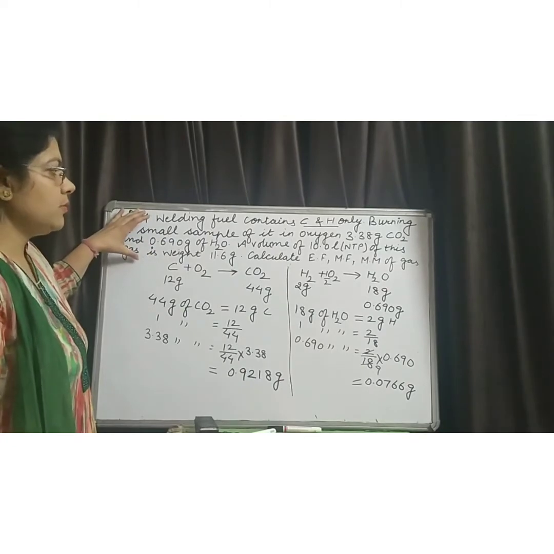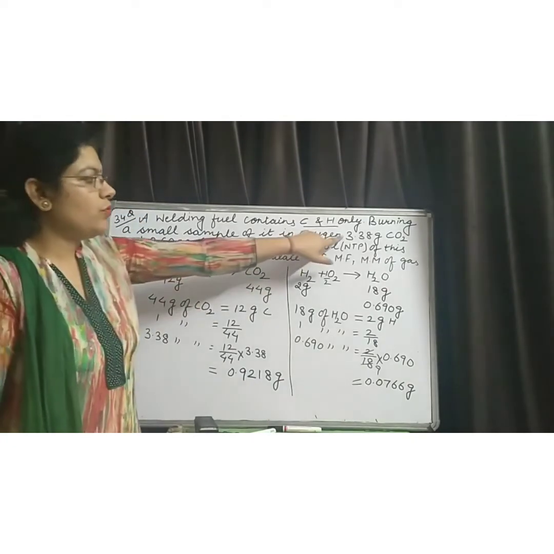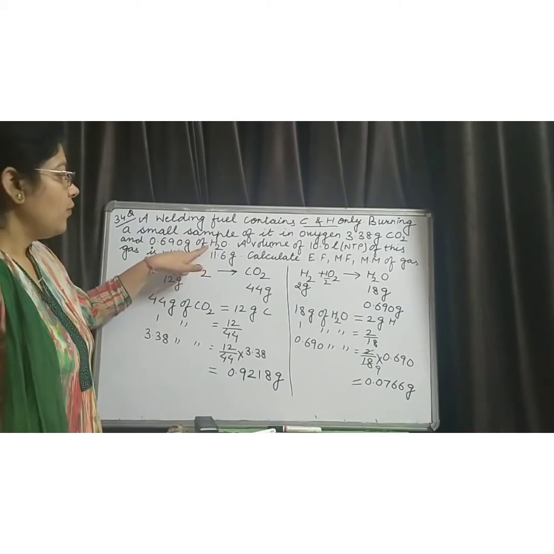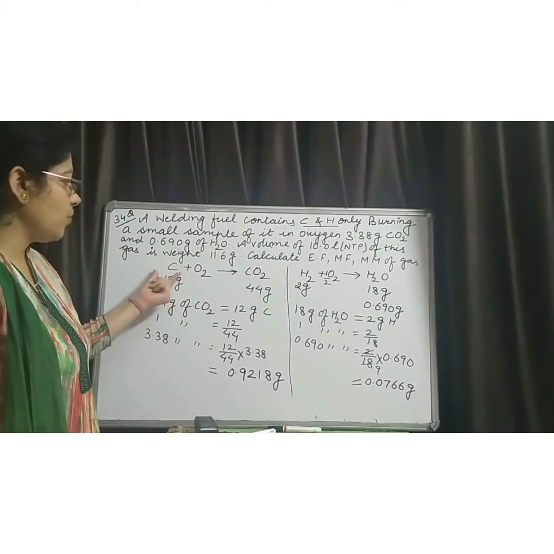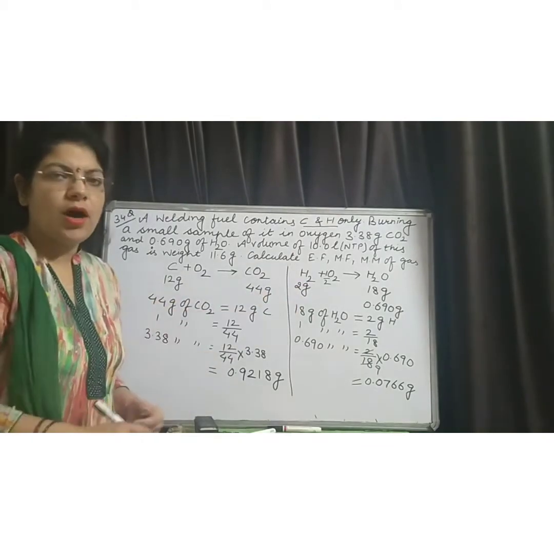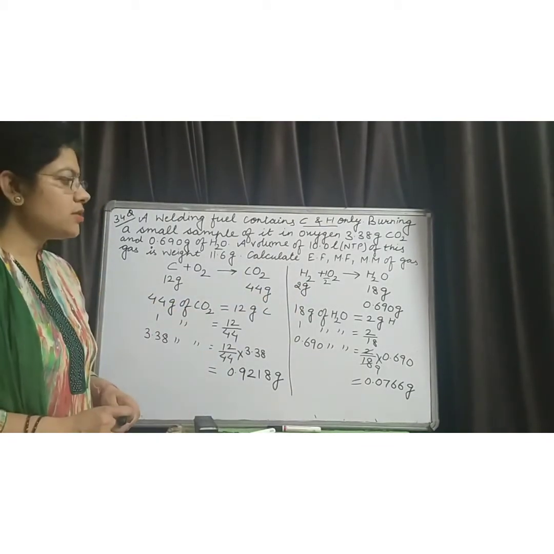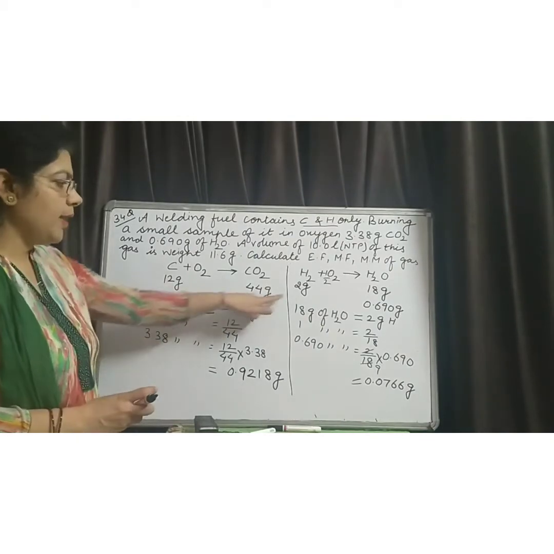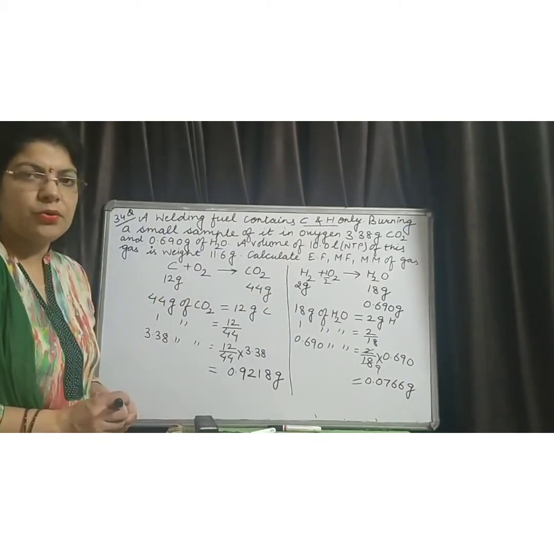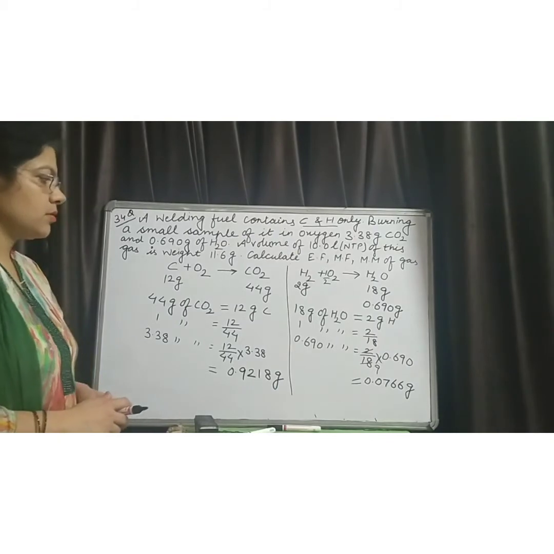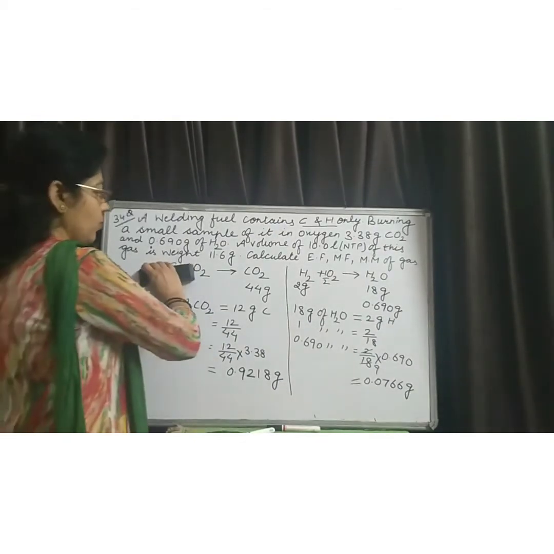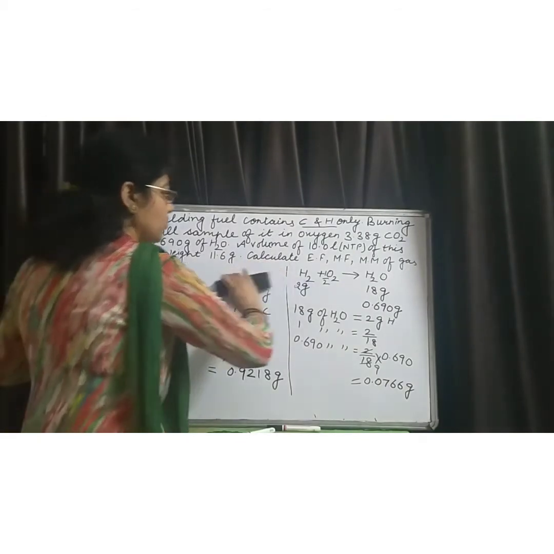In this statement, the amount of carbon dioxide and the amount of water are given to us. From this, we have found the amount of carbon and the amount of hydrogen. Our next step is to find the percentage of carbon and percentage of hydrogen present in this compound. So I write here the amount of carbon and amount of hydrogen in this compound.